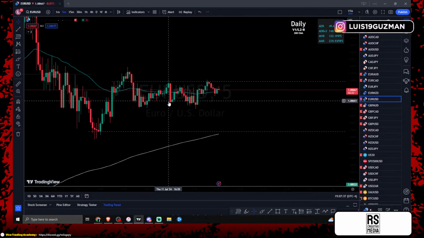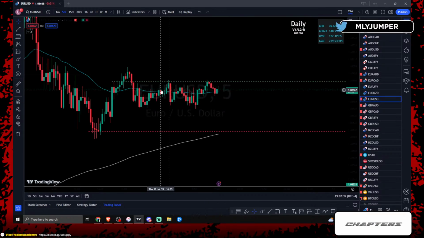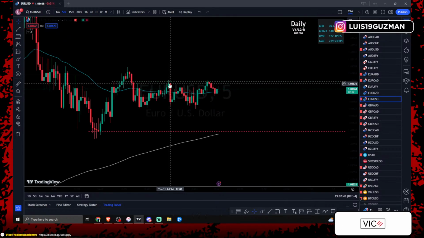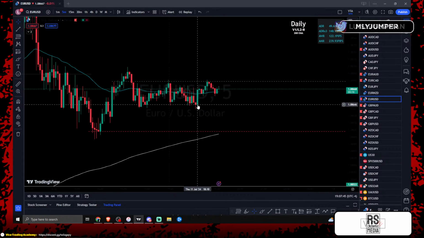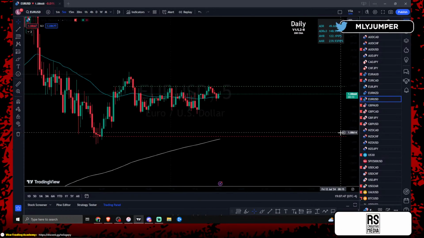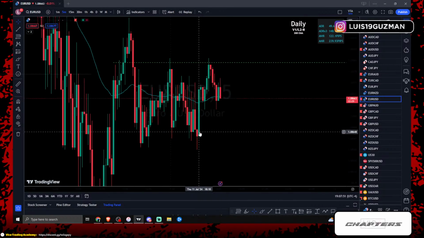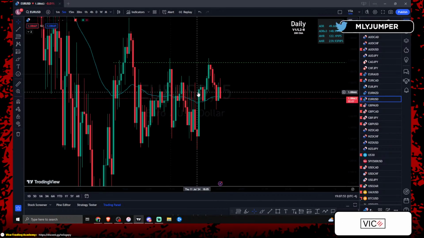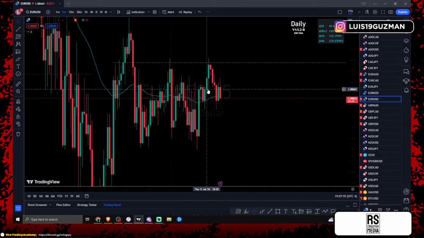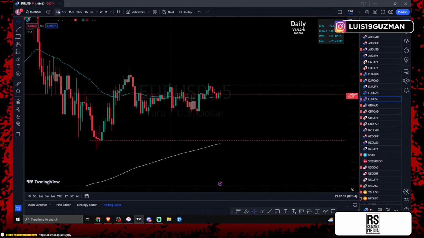We have another green, green, red, but it's not a valid engulfing, because again, price is still making higher highs and higher lows, and price didn't give us that top wick. Red, red, green, not valid, because the green candle did not close above the red candle, and none of these 3 candles have top or bottom wicks. So nothing valid here in the 5 minute.